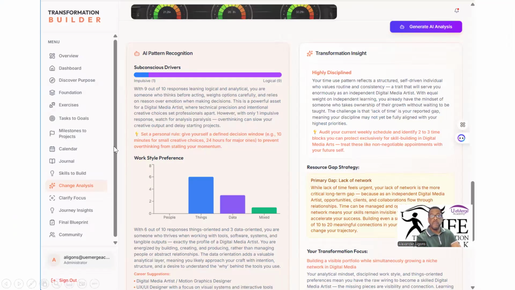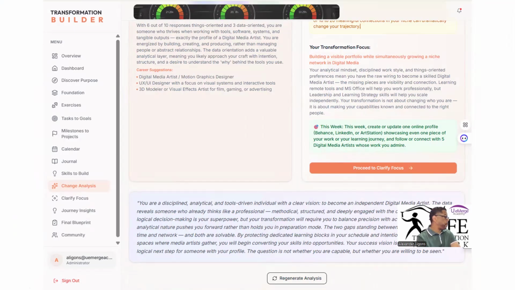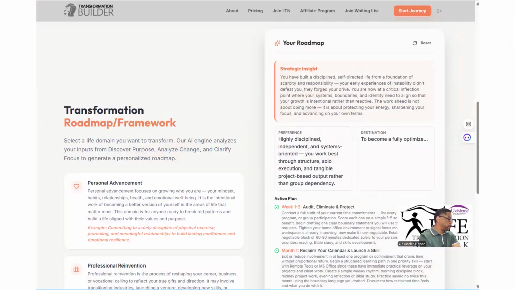But here is what you will see in the Transformers plan. You will get some reporting. If I go to the next page, you'll see another part of the reporting. And then if we go down here to part of what will be in the journey insights, this is action plan weeks 1 and 2. So it's letting you know what you may need to be doing over a course of time. Oh, a month 1.